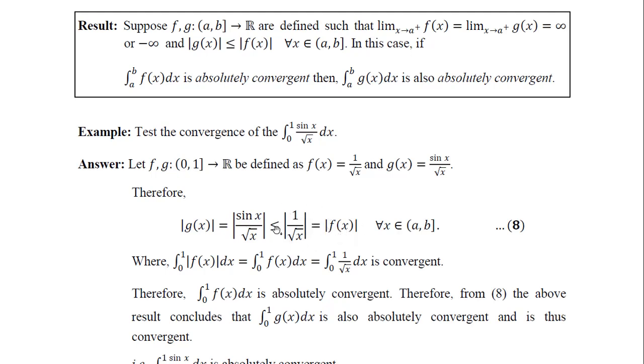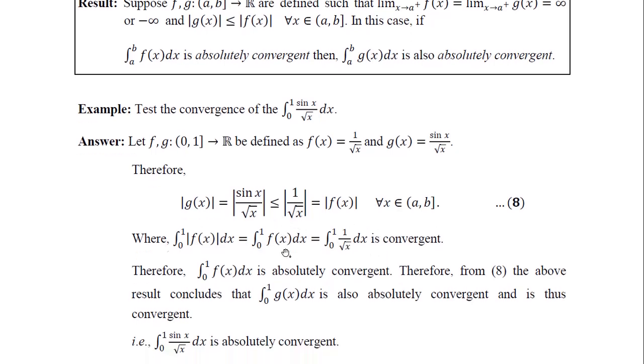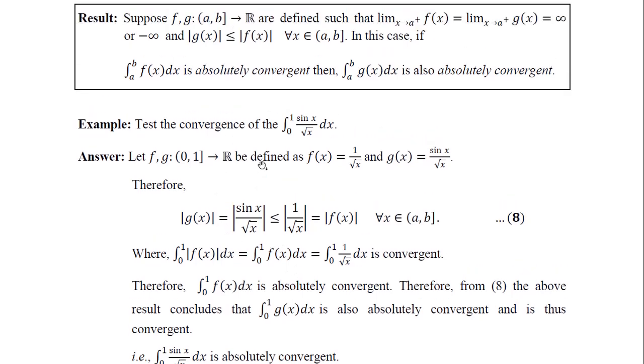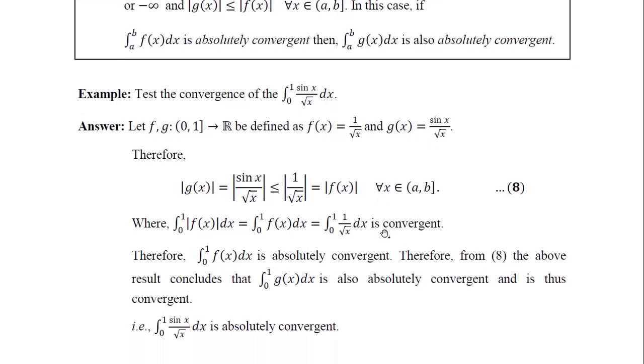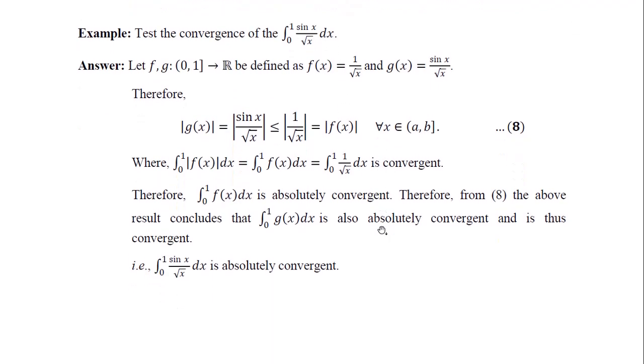And we just proved that this function, 1 upon root x, is convergent. So if we find the integral of mod f(x), it is convergent, which we have done in our previous example. Therefore, using this previous result, we can prove that the integral of this given function with the mod sign is convergent. So this integral of g(x) is absolutely convergent and hence convergent.